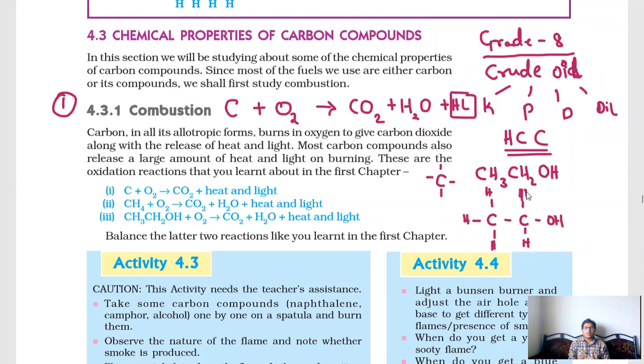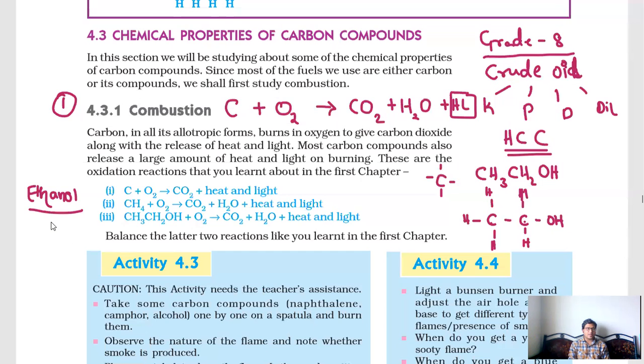Now if they give this structure and ask you to write the name, what can we do? Three parts. First part, first carbon, second carbon: meth, eth, so it is eth. In between the carbons only a single bond, so an, don't write e. The e should be replaced with the functional group. What functional group is present? Bond OH. Bond OH means alcohol, so it is ol. So that compound's name is ethanol.